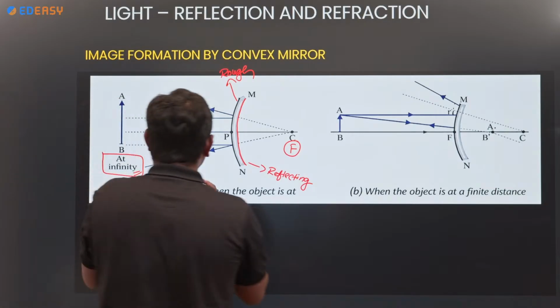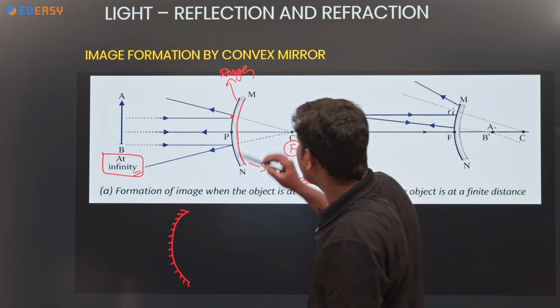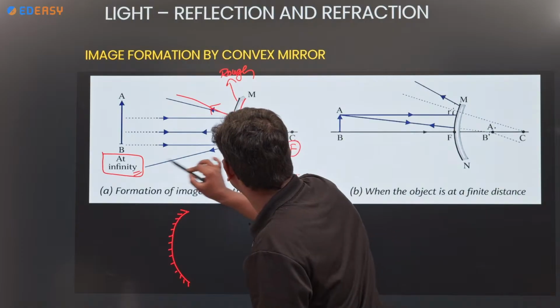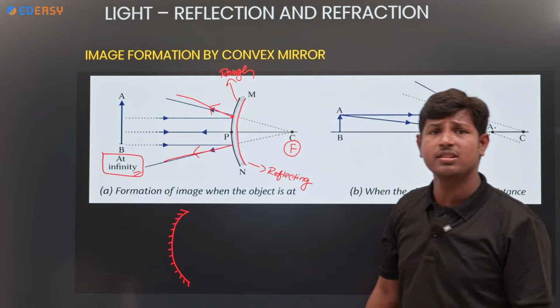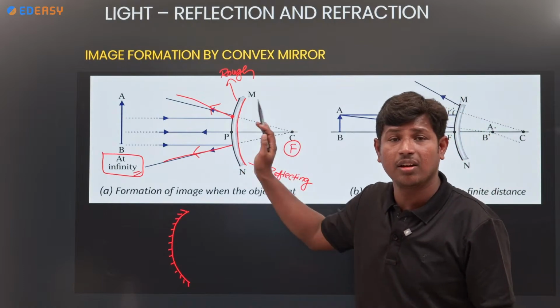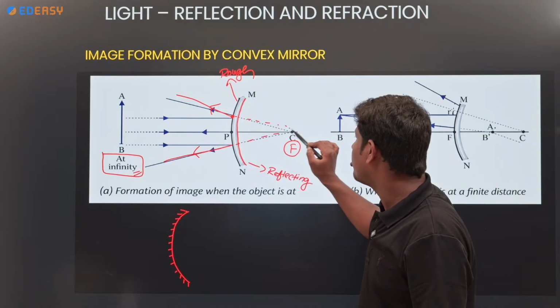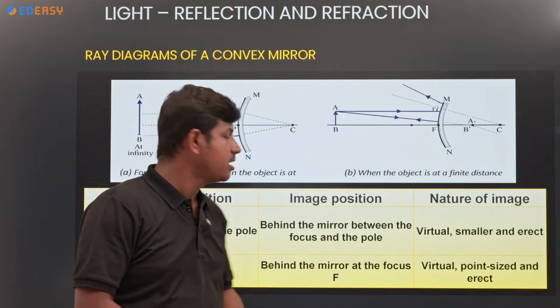See here how the light rays strike at this point. After striking, the light rays will be diverging, and the diverging light rays appear to meet at a point.